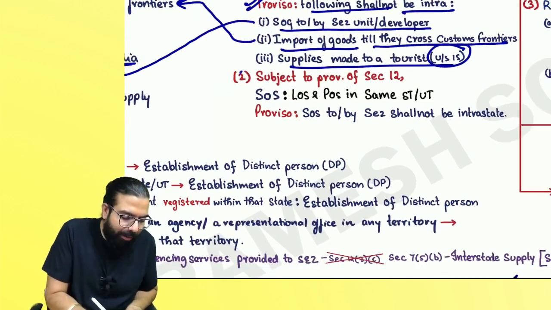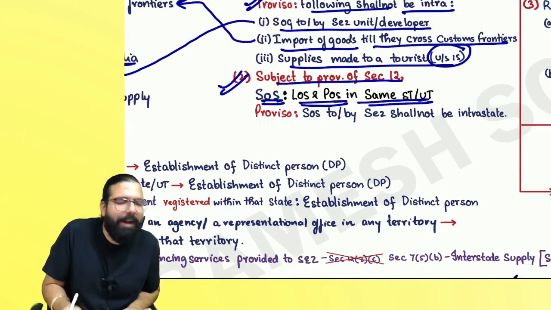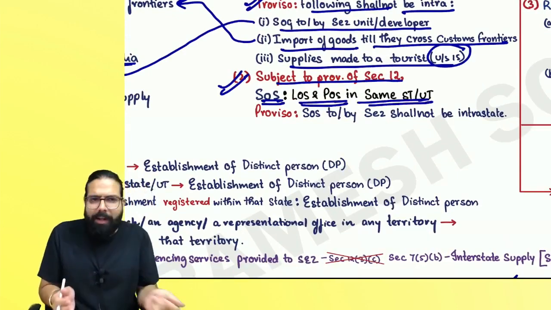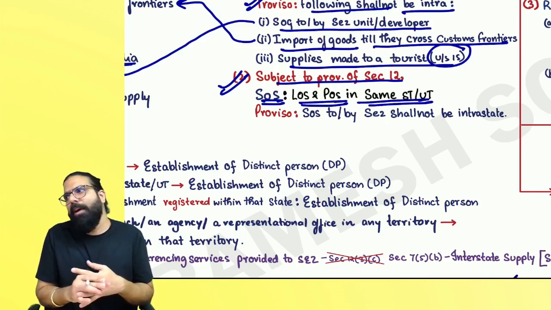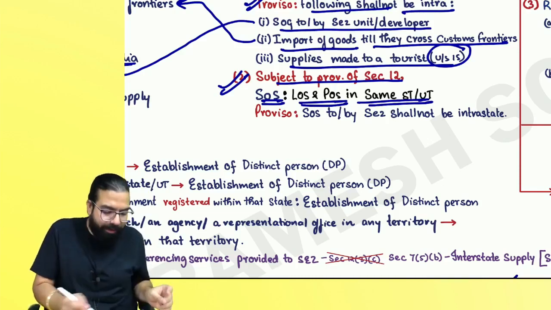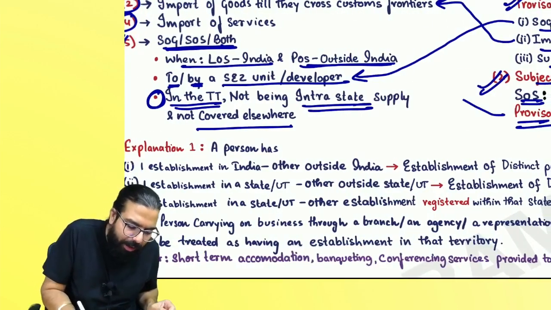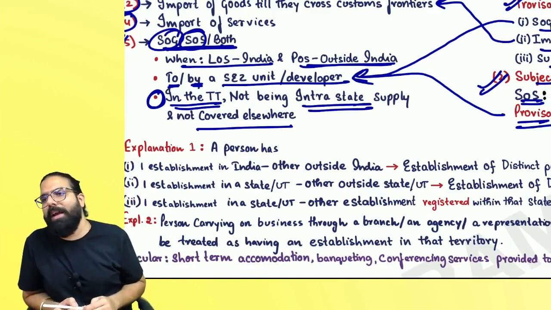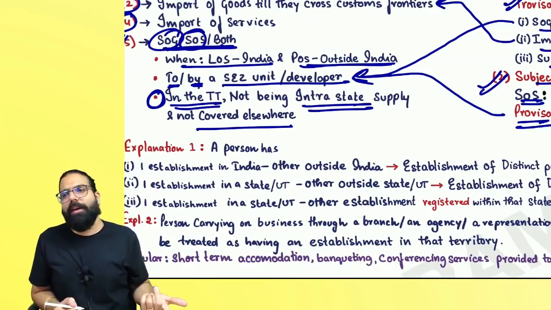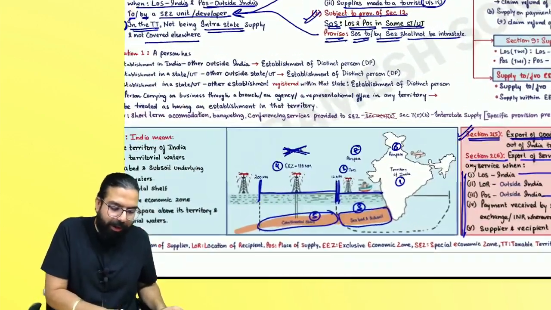The next one over here is, subject to the provision of section number 12, supply of service where location of supply and place of supply are in the same state or same union territory. In the case of service also, it is always what, everyone? Intrastate. And what will come, everyone? CGST and SGST or CGST and UTGST. Sir, one proviso says supply of service to or by an SEZ unit shall not be intra because it is always interstate. Supply of goods or service to an SEZ unit or by an SEZ unit is always what, everyone? Interstate, and it is never intra. Can I go ahead?